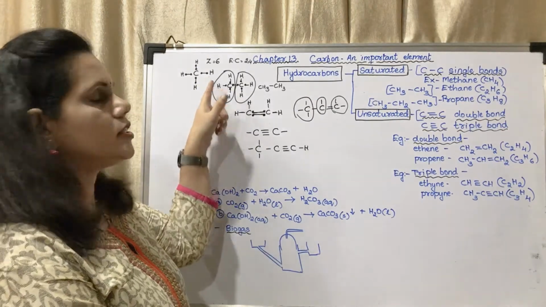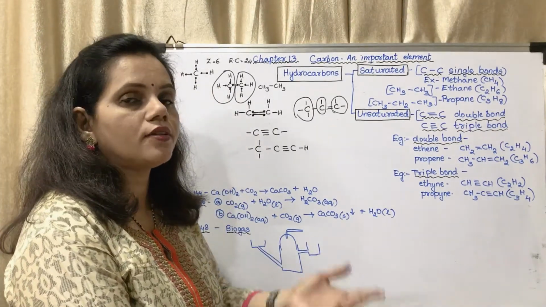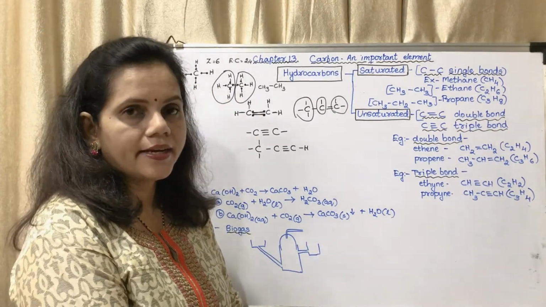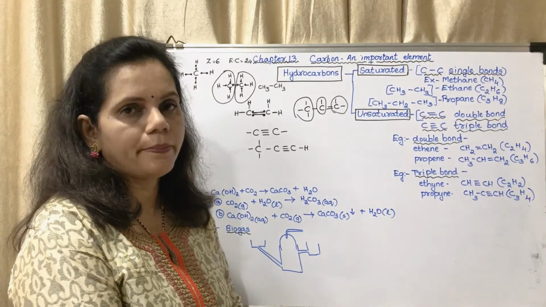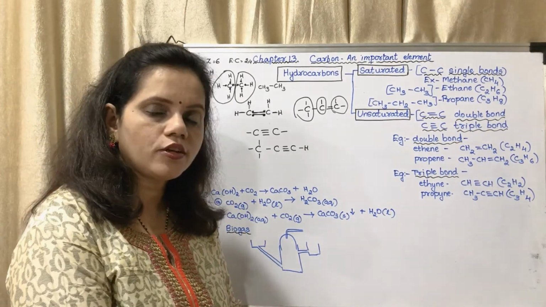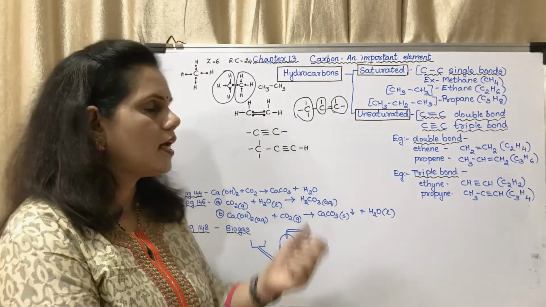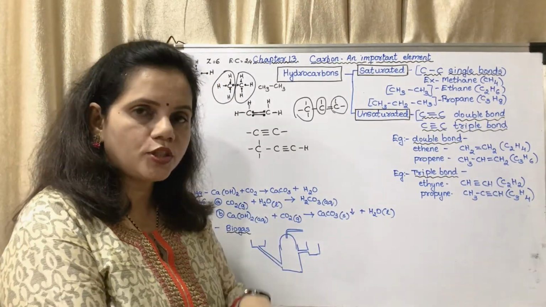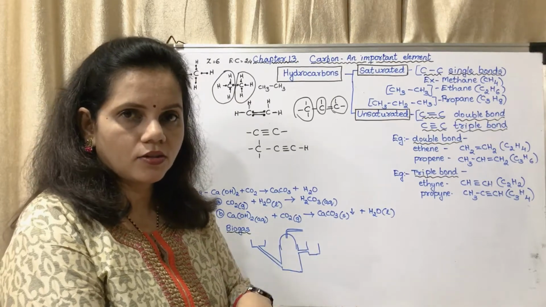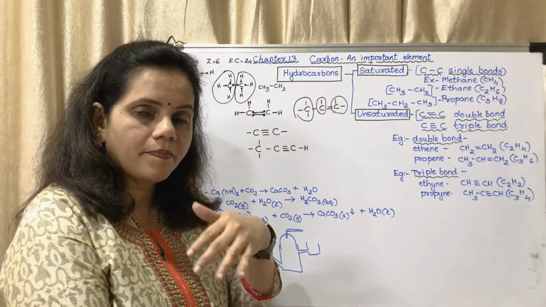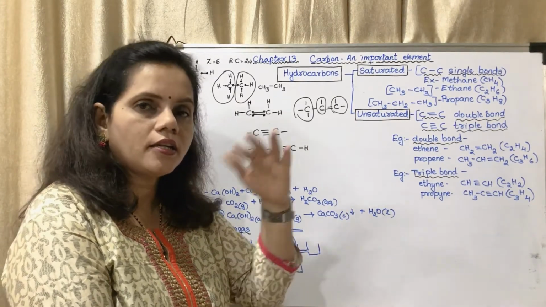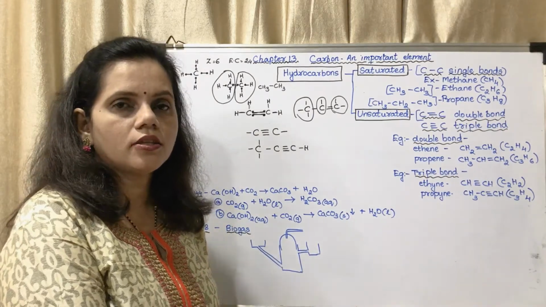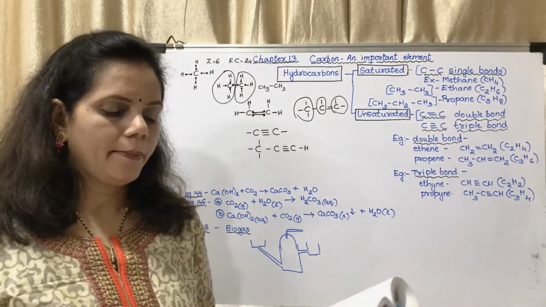If one hydrogen atom is substituted with one chlorine, then it is chlorination of methane. So chlorination of methane is a reaction in which the hydrogen atoms of methane are replaced. The hydrogen is removed and chlorine is put there. So it is chlorination of methane.